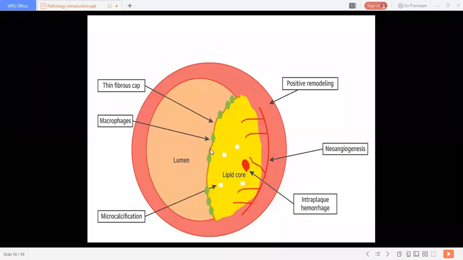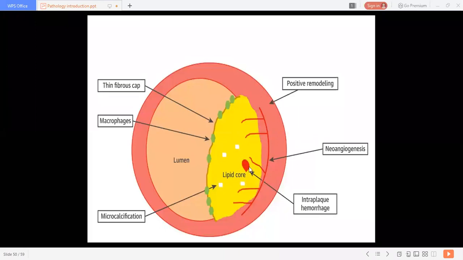There is a thin fibrous cap, you can see the brownish layer, which is a fibrous cap developed on this lipid plaque, the atheromatous plaque. Then we can see neoangiogenesis, that is, new blood vessels get formed.